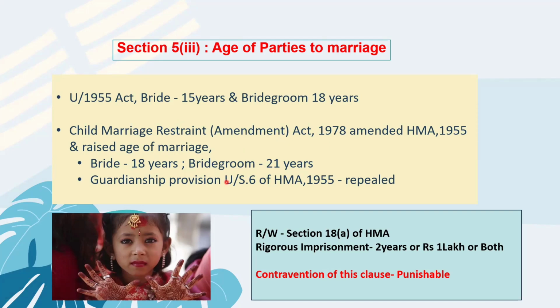Also, you have to note down that if this clause, that is the age of parties to marriage, is contravened, then there will be rigorous imprisonment of 2 years or a fine of 1 lakh or both. This is mentioned under Section 18A of the Hindu Marriage Act. These two are supposed to be read together. So this entire Section 5, you have to club it with other sections of the Act as well. Section 5, Clause 3 is supposed to be read with Section 18A, which says that if this is contravened, there will be rigorous imprisonment of 2 years, fine of 1 lakh, or both. So contravention of this clause is punishable.